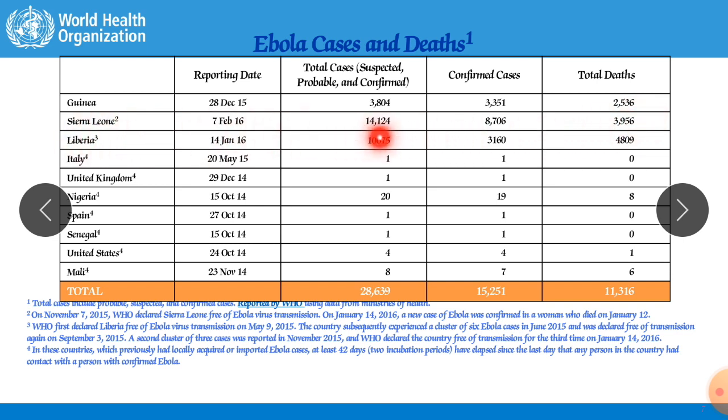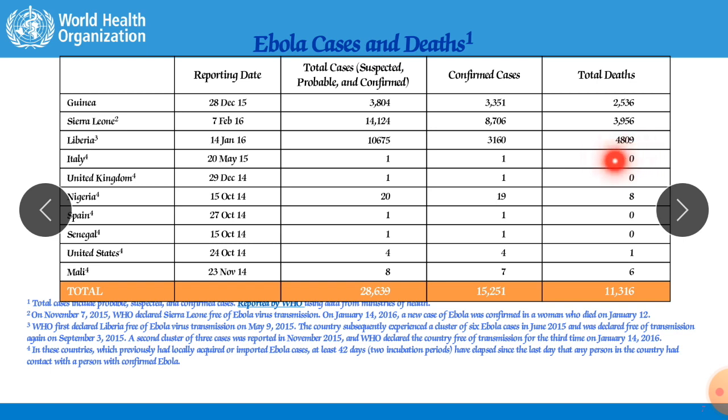Sierra Leone has the maximum number of confirmed cases, 8,700, whereas the casualties were 3,900. And the third country, Liberia: the confirmed cases were 3,100, so it is third in confirmed cases, and it is first for deaths.